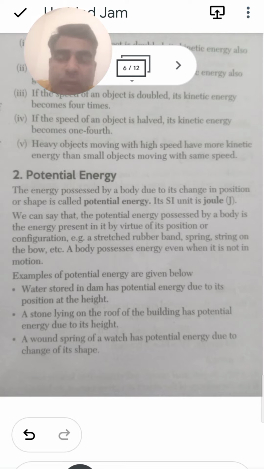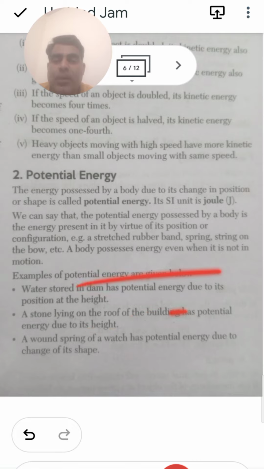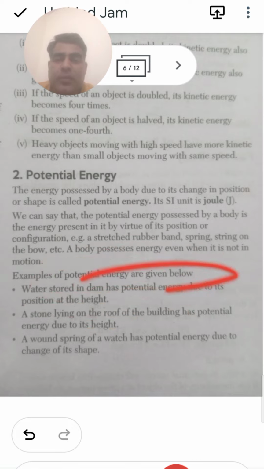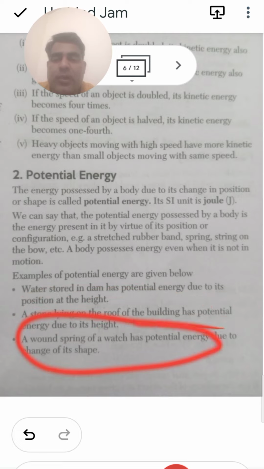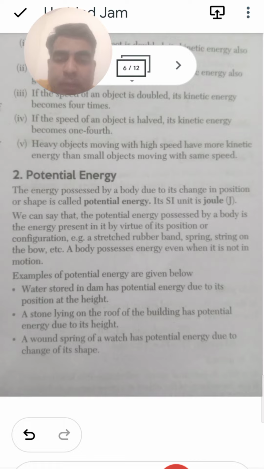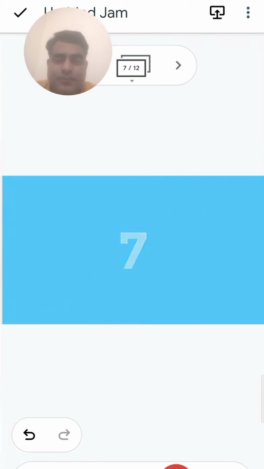The wound spring of a watch has potential energy due to the change in its shape and size. So we have the water, it is stored, so definitely we will say this has potential energy. Then a stone lying on the roof of the building has potential energy. Then the wound spring of the watch has potential energy.